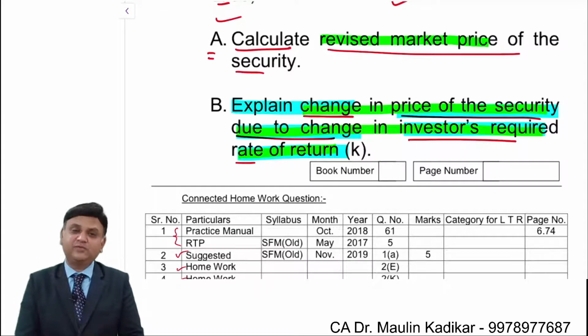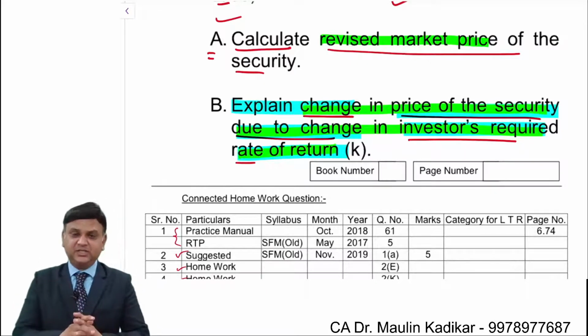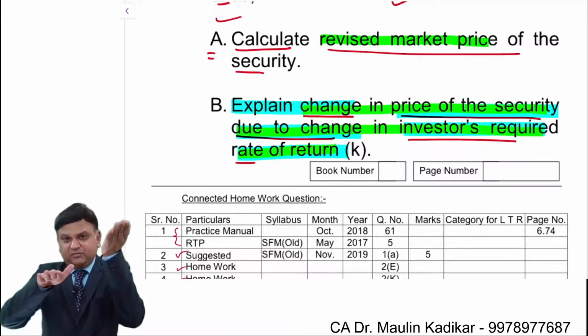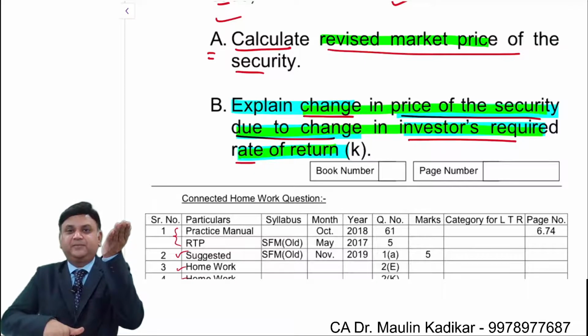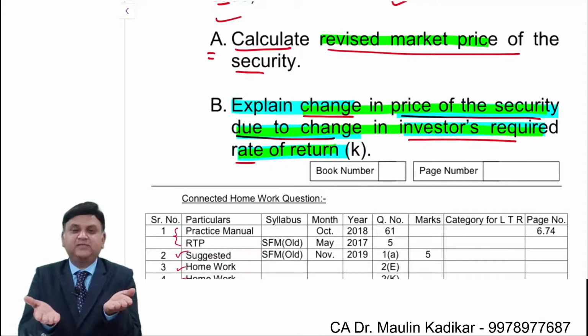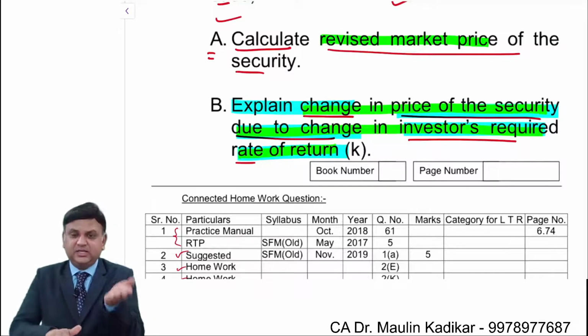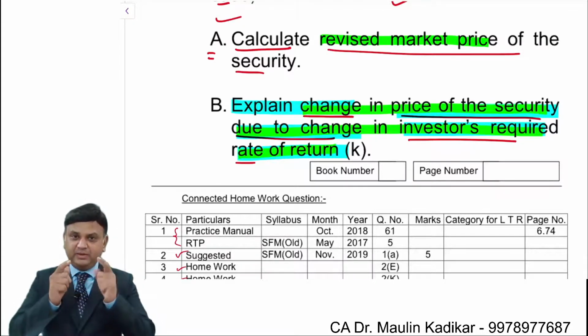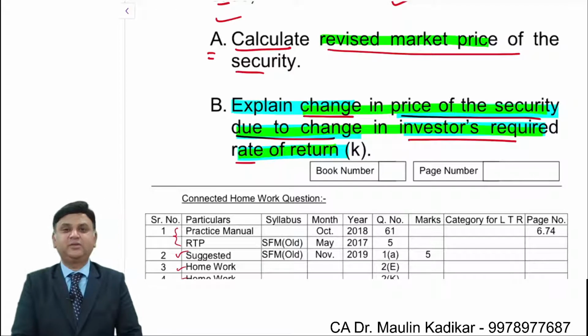Now what is the use of the volatility? It will measure that if the investors' required rate of return increases, then at what rate will the price decline? If the investors' required rate of return decreases, then at what rate will the price increase? That you will be able to measure by using the concept of duration.